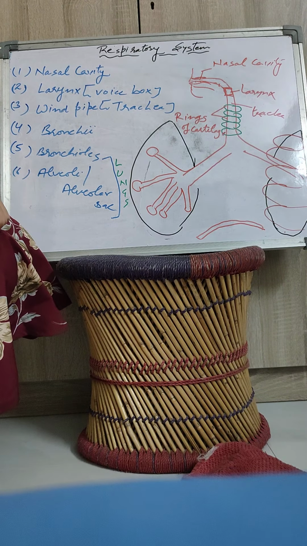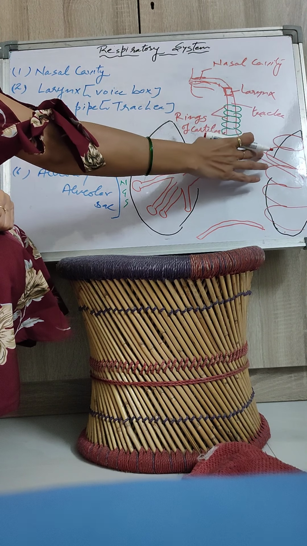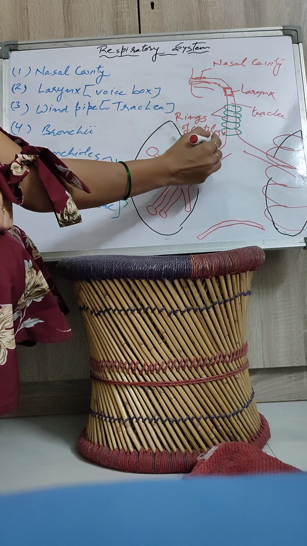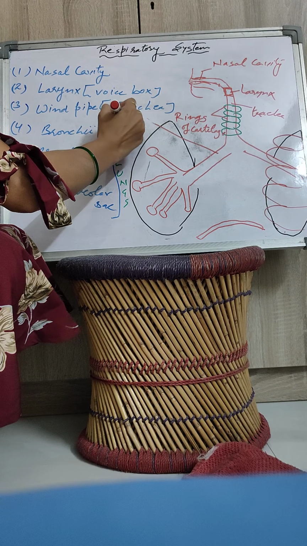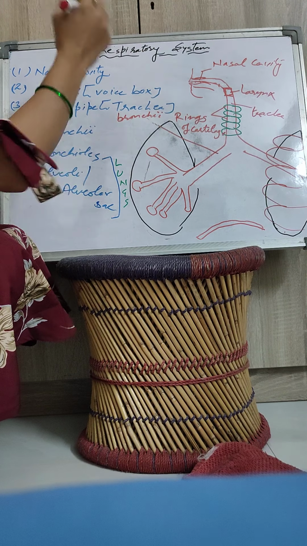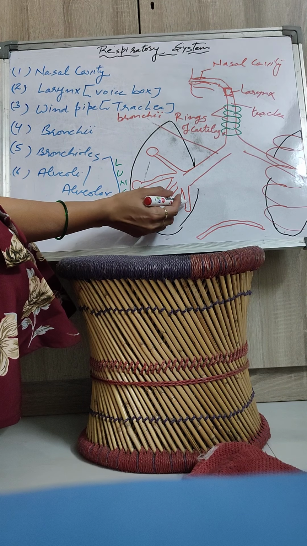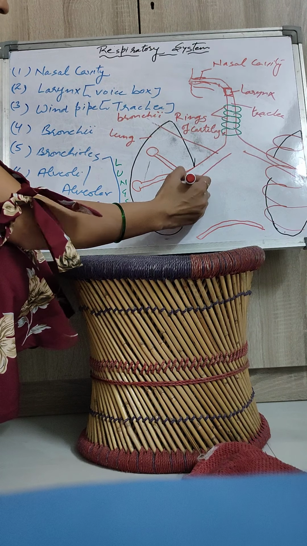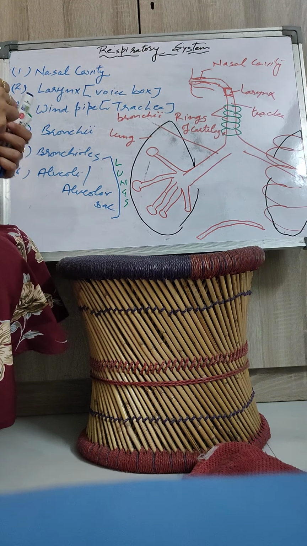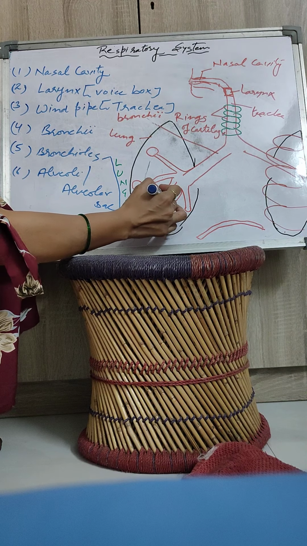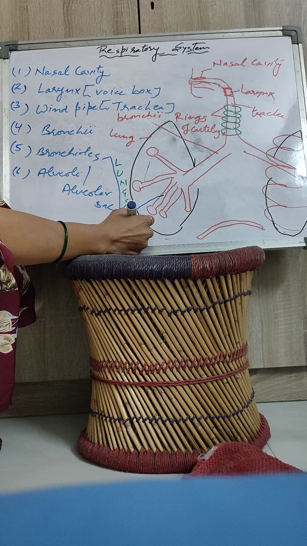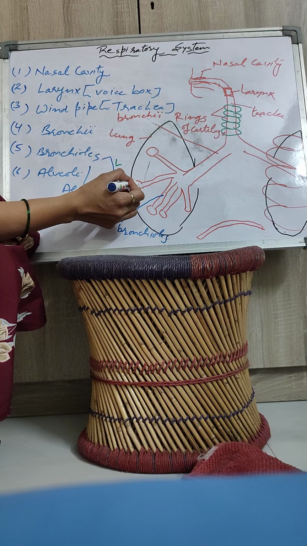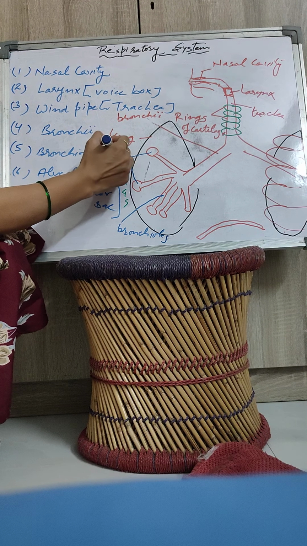Rings of cartilage. Now the trachea is divided into two parts that reach up to both lungs, and these two tube-like structures are known as bronchi. Bronchi continue with the thin tubelets that are found inside the lung. These thin tubelets are known as bronchioles. And here you can see that at the end of each bronchiole, a sac-like structure is formed, that is known as alveoli or alveolar sac.